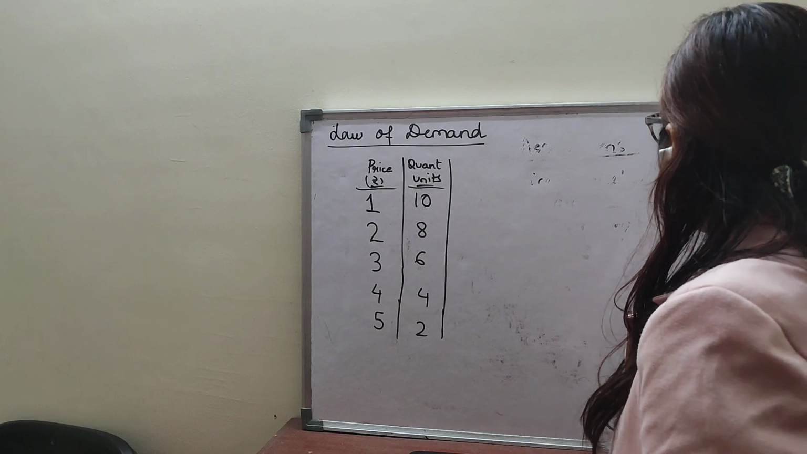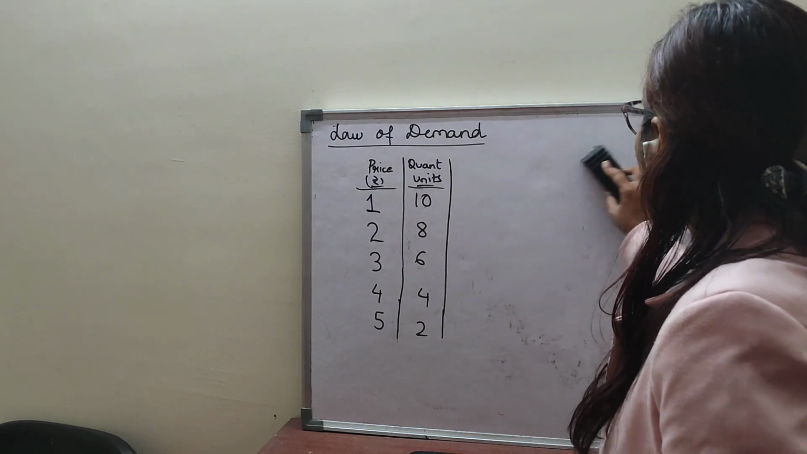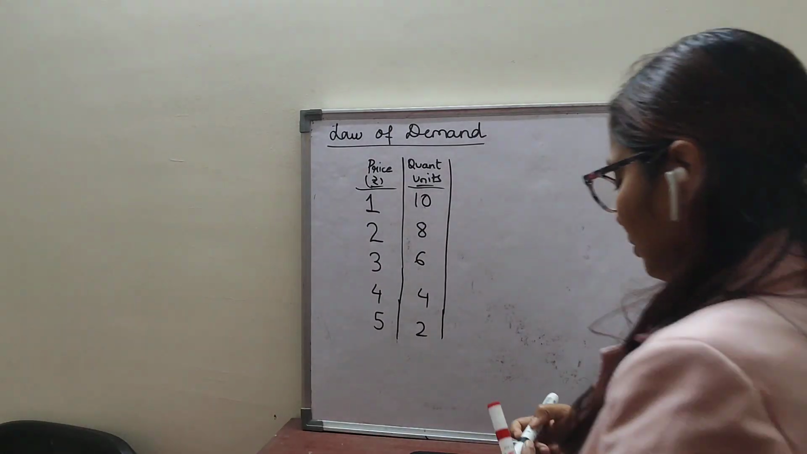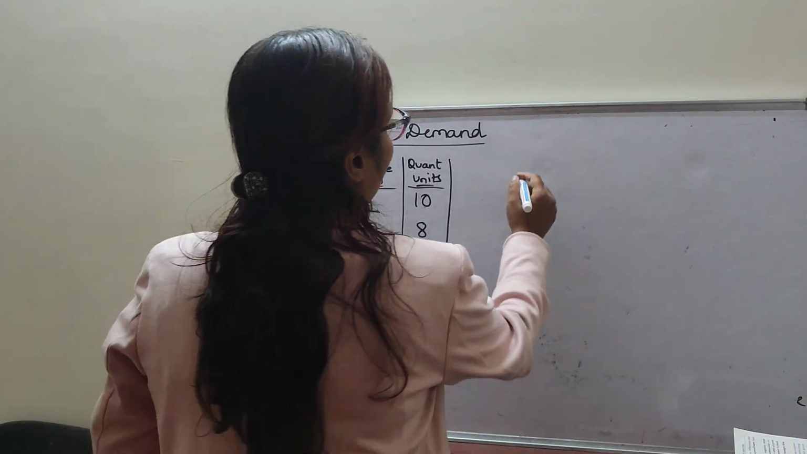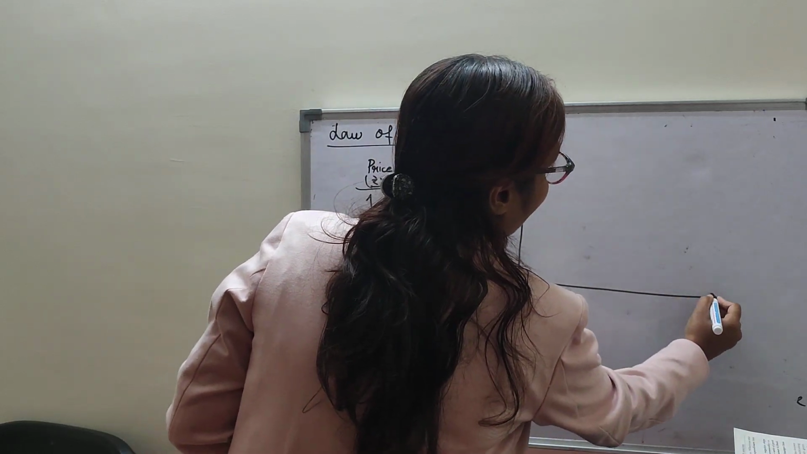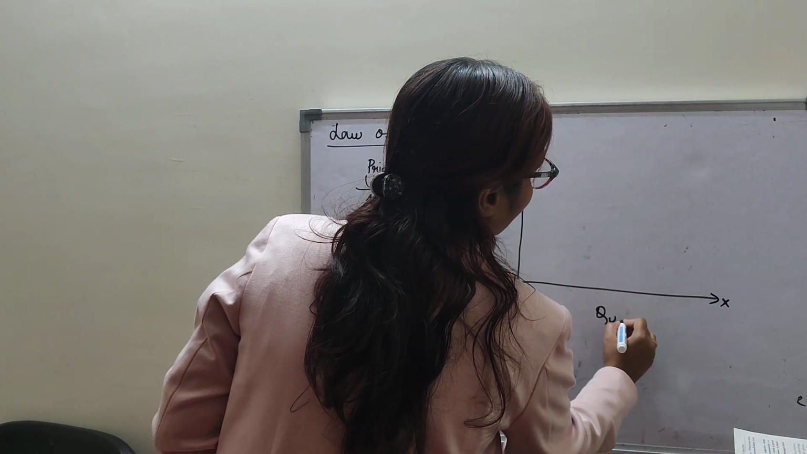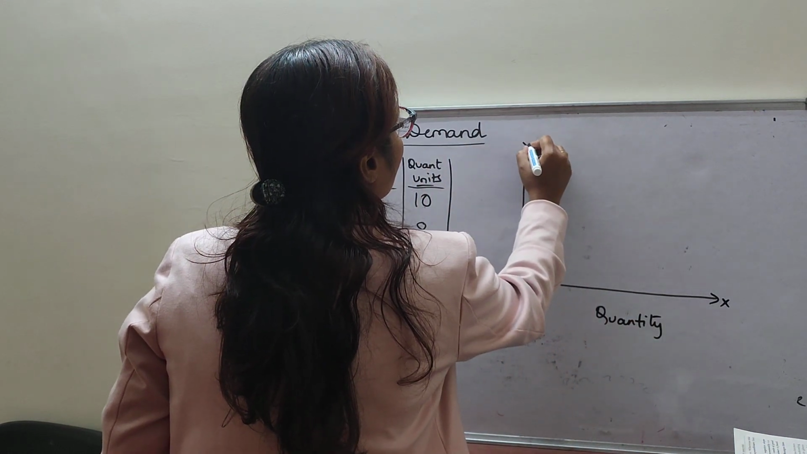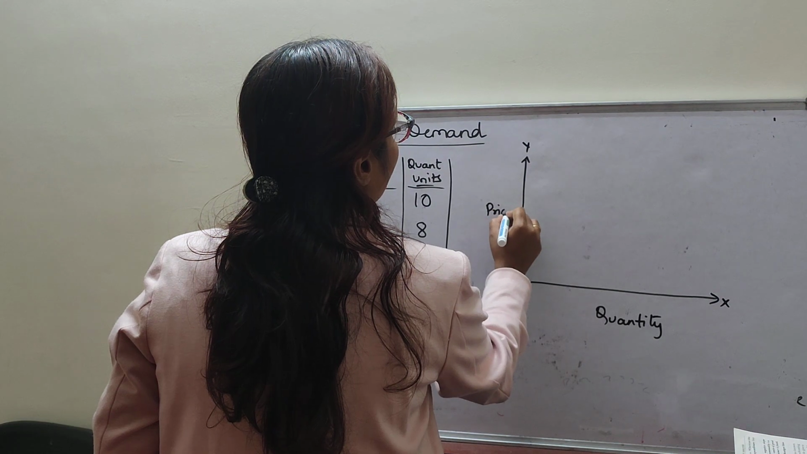Now, if I plot this table graphically, then see. Let us plot this table in a graphical manner. Here I am taking the x-axis as quantity, and on the y-axis I am taking the price. Clear?